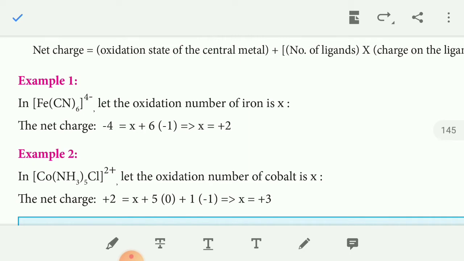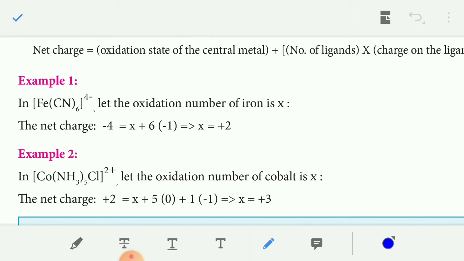[Fe(CN)6]4-. Let the oxidation number of iron be X, because we are finding the oxidation number of the central metal atom. So you simply write X. The net charge is -4. So X plus 6, where 6 is the coordination number. The CN carries a negative charge; CN is -1. So X plus 6 times -1 equals -4, so X equals +2.